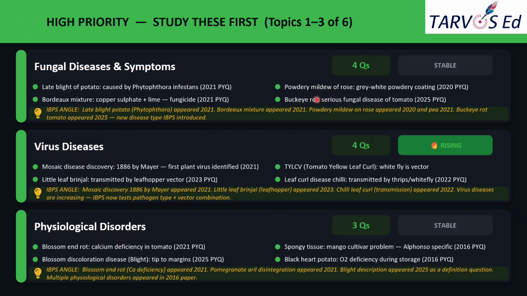And the next thing is powdery mildew of rose. This one presents as a gray-white powdery coating. This appeared in 2020. Then a genuinely new disease type, that is Buck eye rot, a serious fungal disease of tomato, appeared for the first time in 2025.